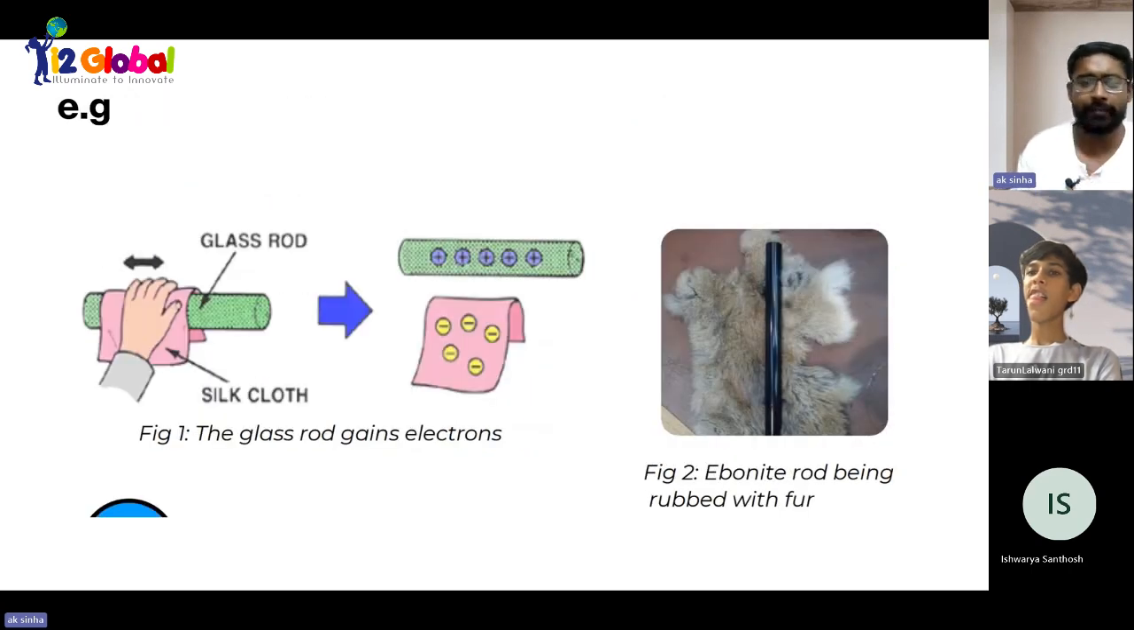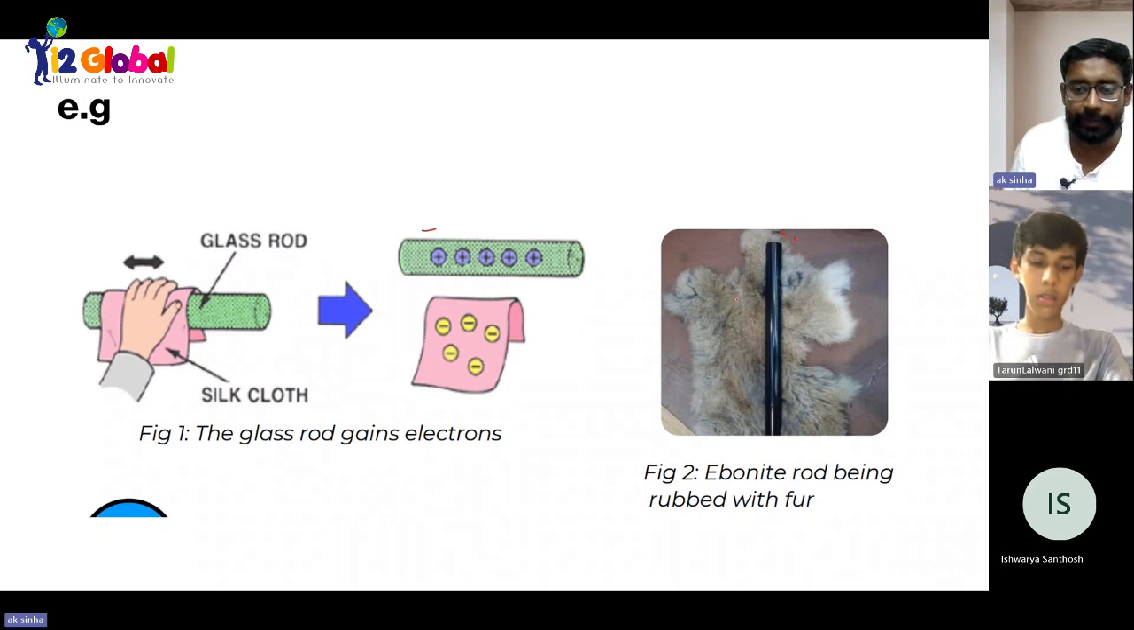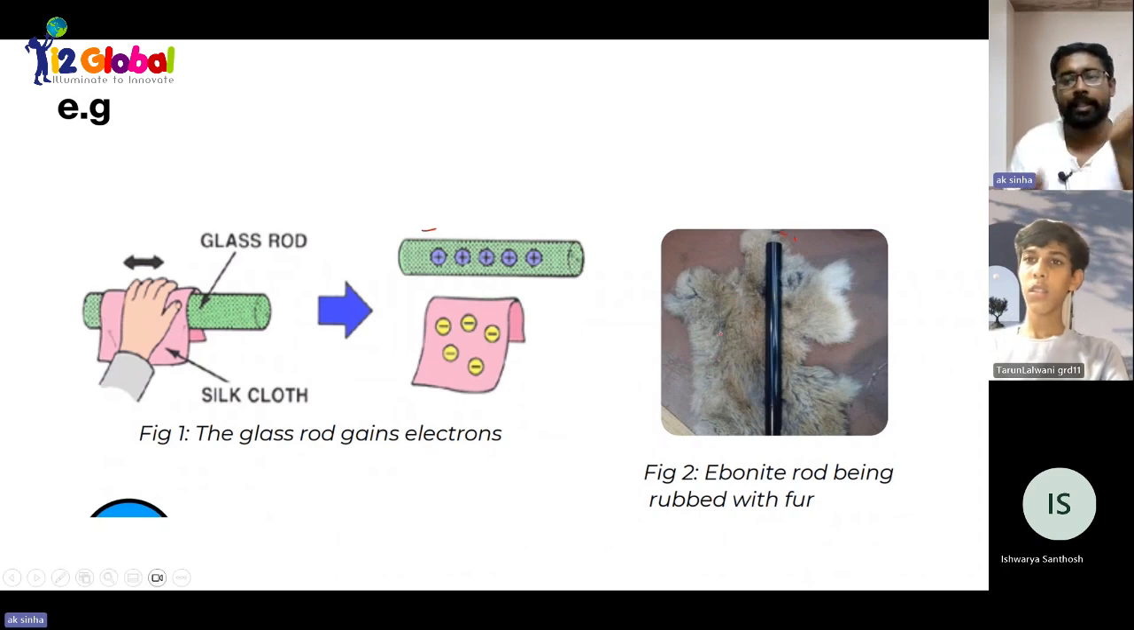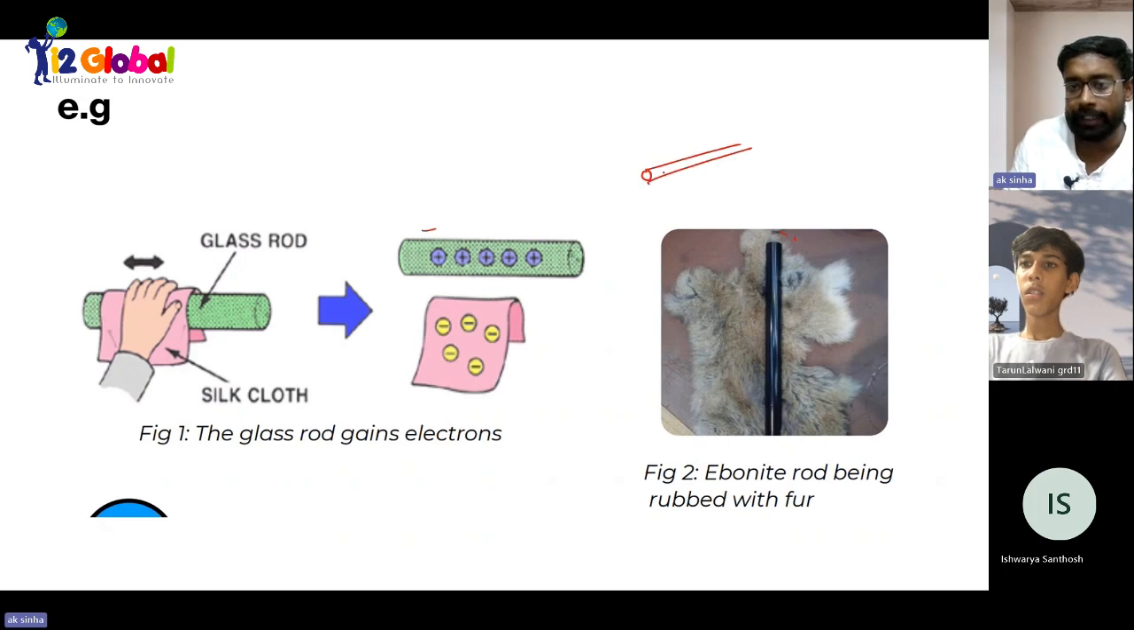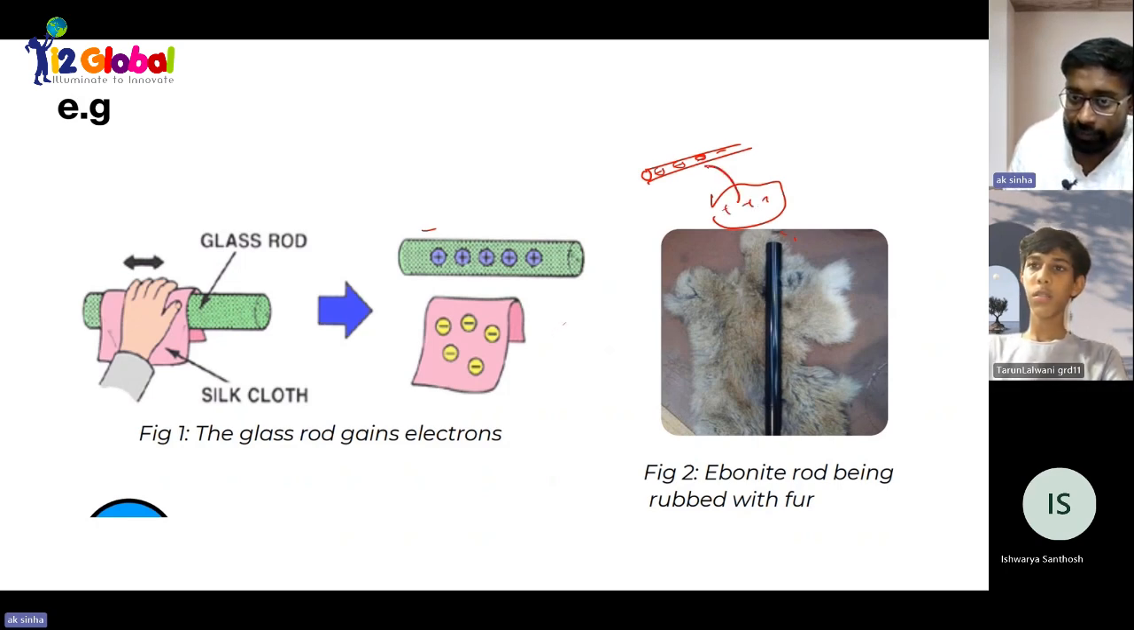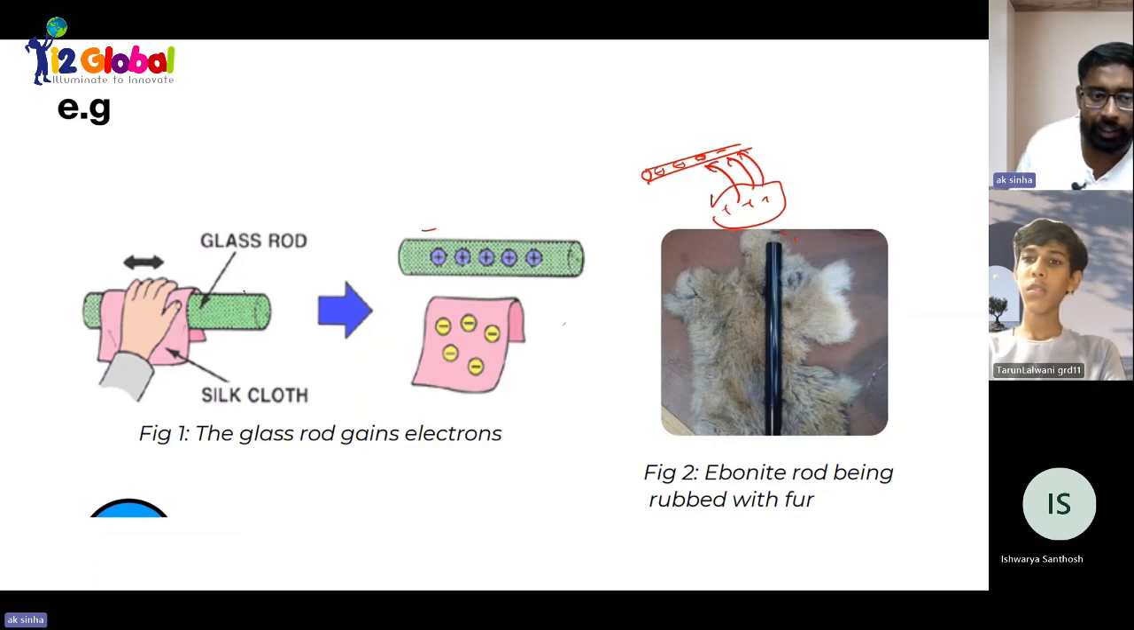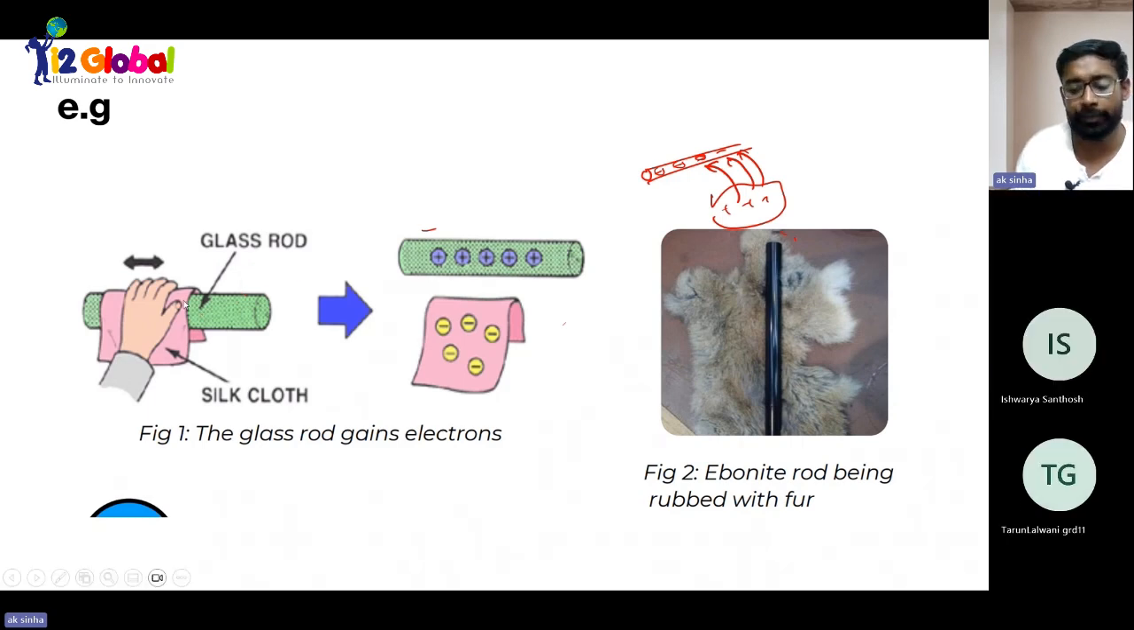Next point is the same case: glass rod and silk cloth. Glass rod has positive charge, and silk cloth has negative charge. If you choose another case, which is an ebonite rod, a kind of material, and cat fur, and you rub them, then the ebonite rod will have negative charge and the cat fur will have positive charge. That means electrons have been removed from the cat fur. Got it? Here, from the glass rod we removed the electrons. This is just the opposite case.